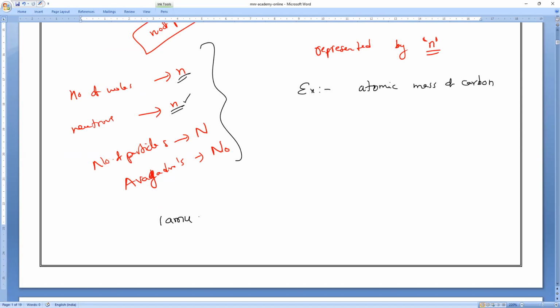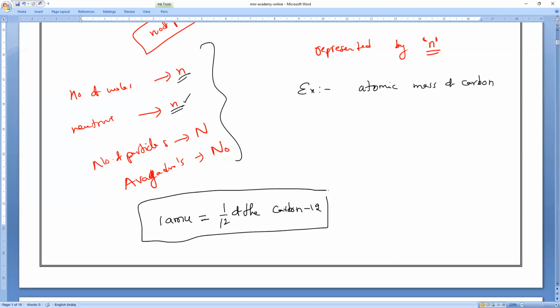What is one AMU? 1/12th of the carbon-12 atom. Am I right, everyone? 1/12th of the carbon-12 atom is 1 AMU. Is it right or wrong?